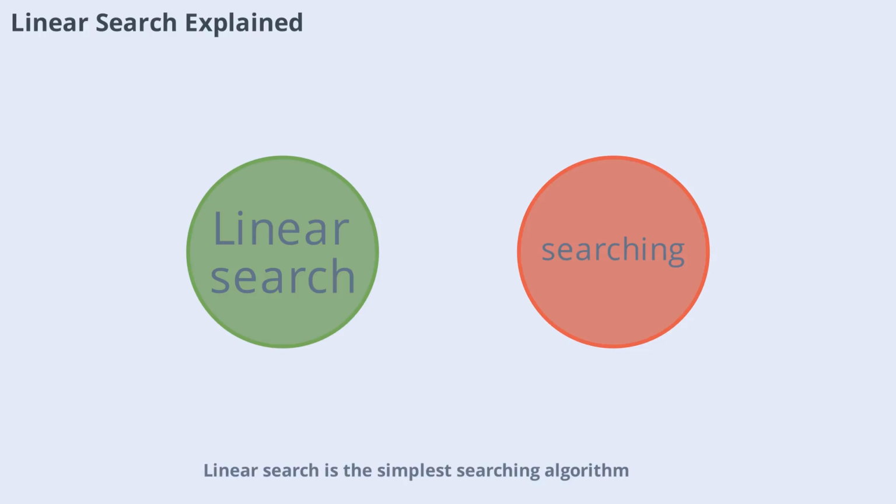Linear search is the simplest searching algorithm. It starts at the beginning of the list and checks each element until it finds the target or reaches the end. While easy to implement, linear search can be slow for large datasets as it may need to check every element. Its time complexity is O(n), meaning performance decreases as the list grows.